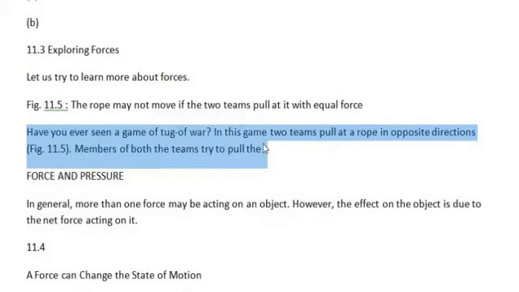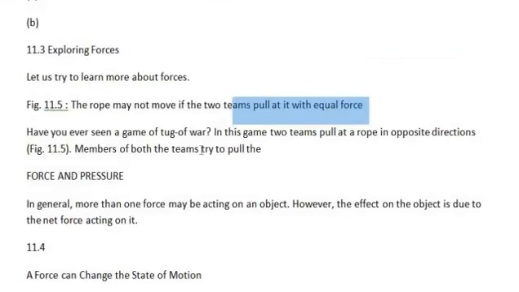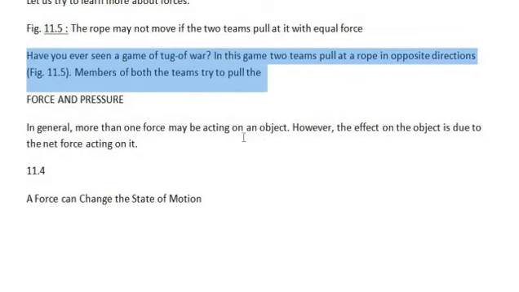Next thing is, have you ever seen a game of tug of war? Tug of war is a game usually seen in school or in sports, where people stand on both sides of a line and pull a rope, trying to pull the other team to touch this line. Whoever touches the line first will lose. Both sides apply a pull force so that they can pull everyone towards their side. So this is the game of tug of war.